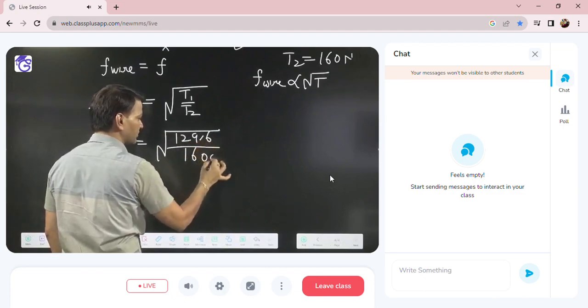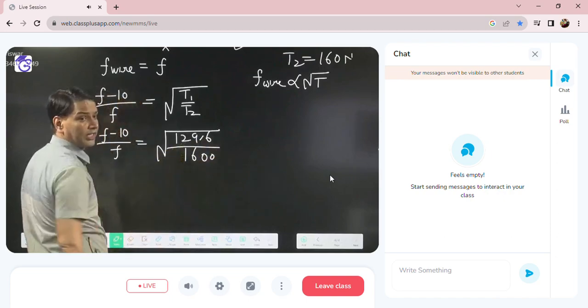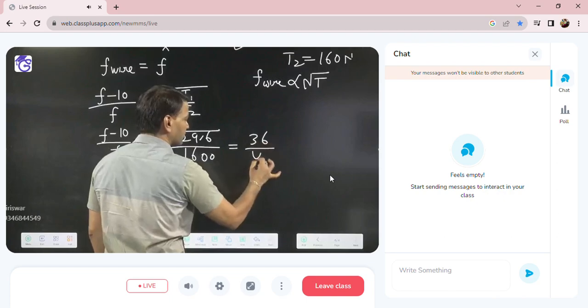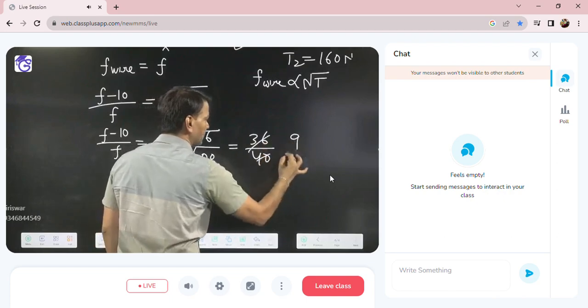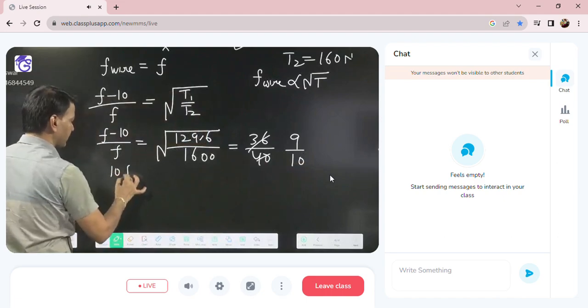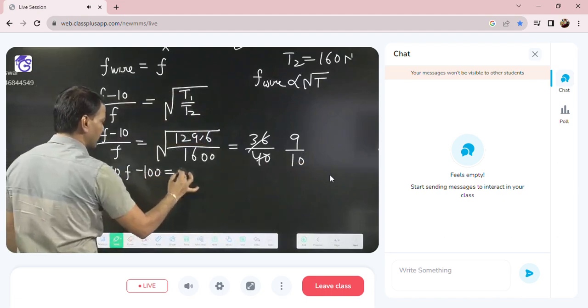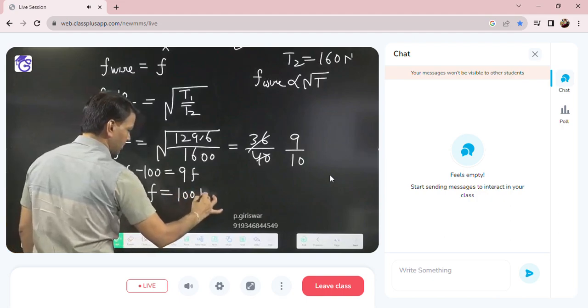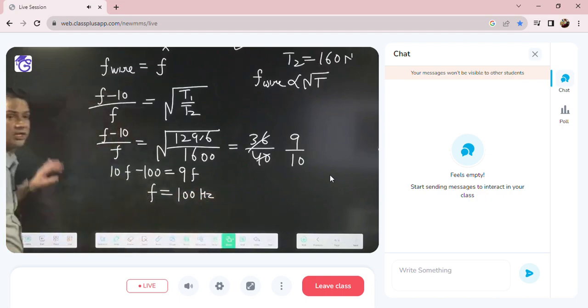Remove the decimal. 1296 is the square of 36, 1600 is the square of 40. So you get 9 by 10. After cross multiplying, 10F minus 100 is equal to 9F. So F we got is 100 Hertz. So the frequency of the tuning fork is 100 Hertz.